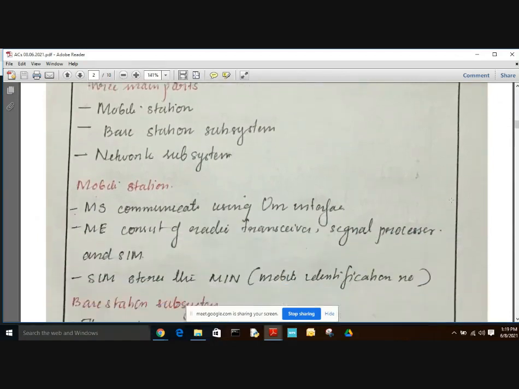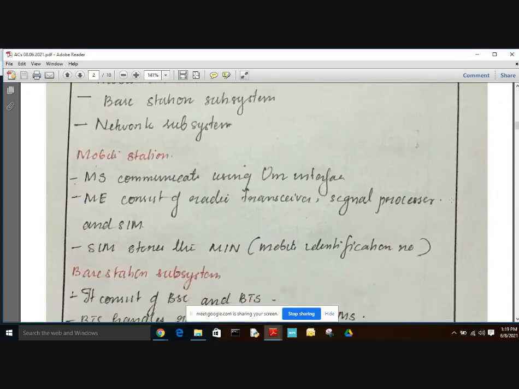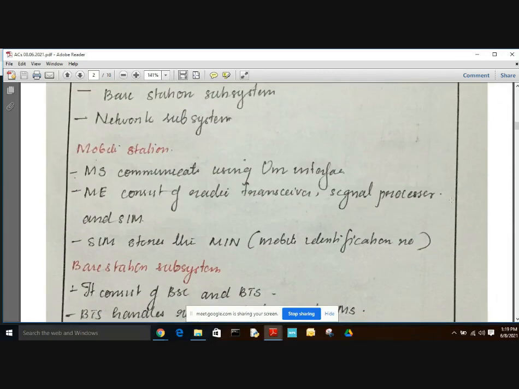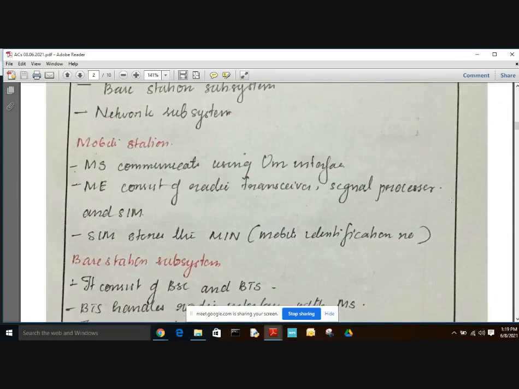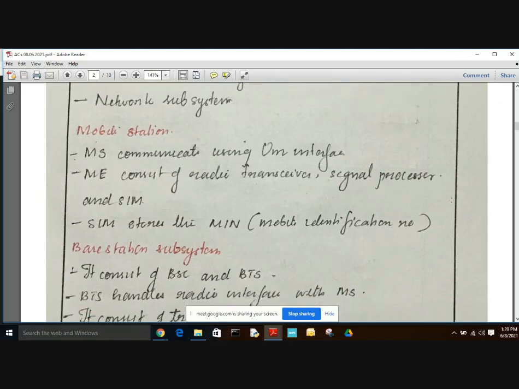This mobile station, that is MS, communicates using the Um interface. This ME, that is the mobile equipment, consists of a radio transceiver, a signal processor, and a SIM. And the SIM stores the MIN, that is the mobile identification number of a user.